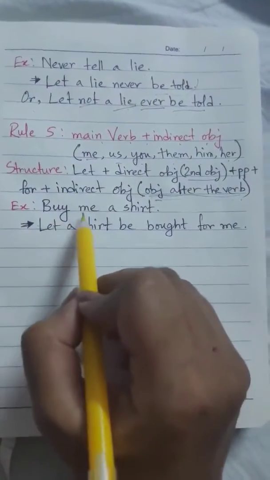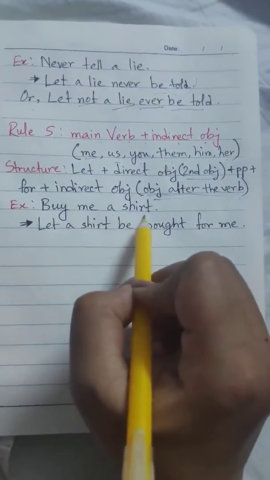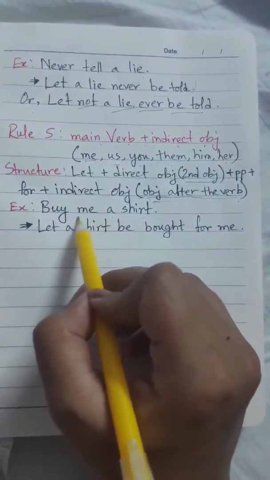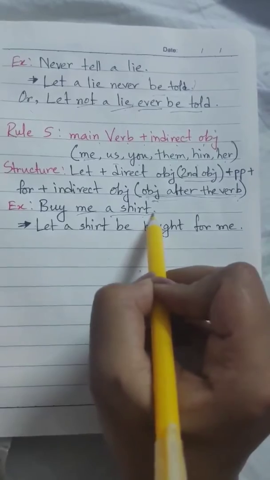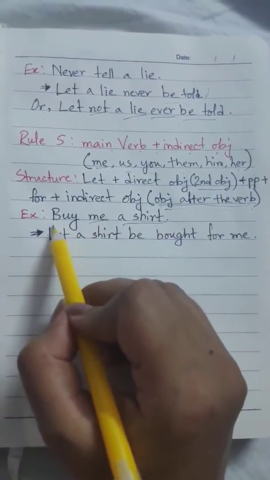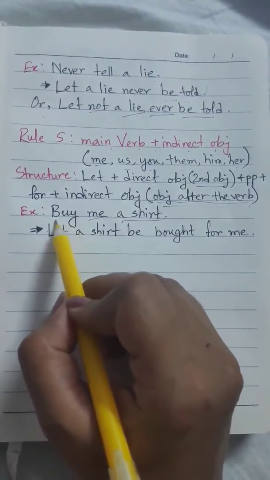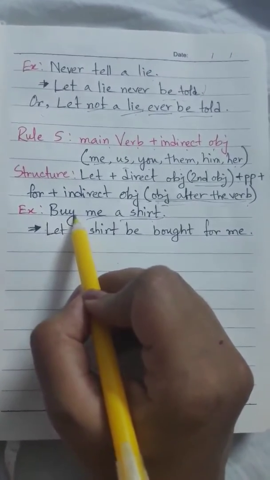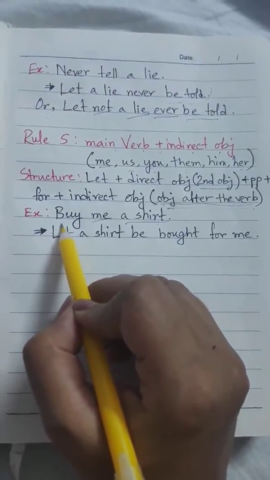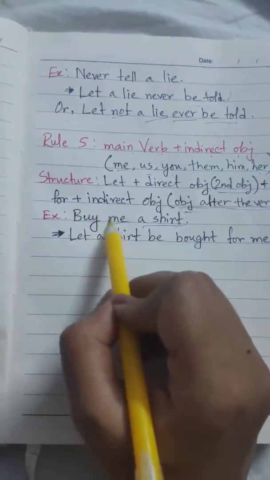Example: buy me a shirt. So there are two objects, me and a shirt. Now you may remember we already had a first rule where the active voice started with a main verb, right?